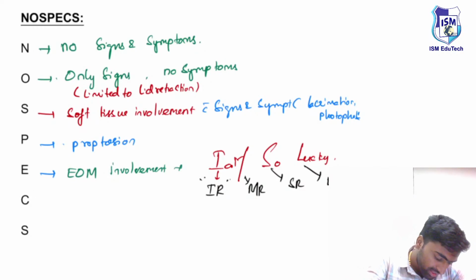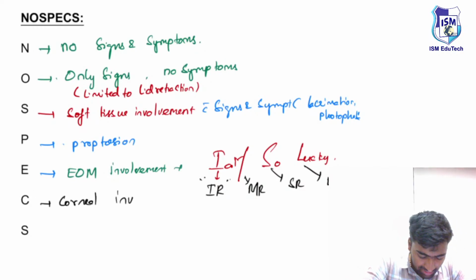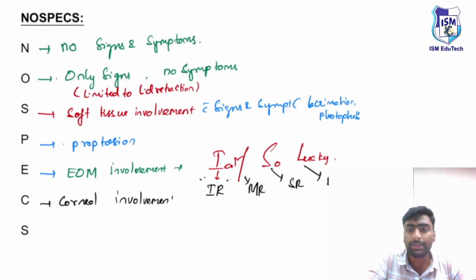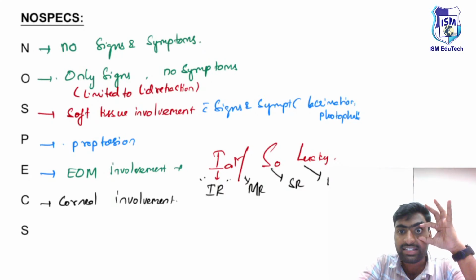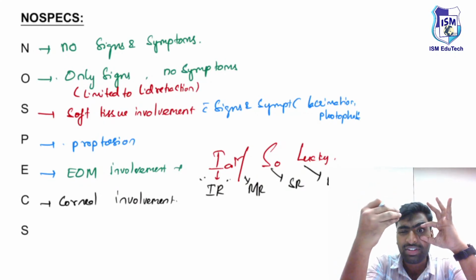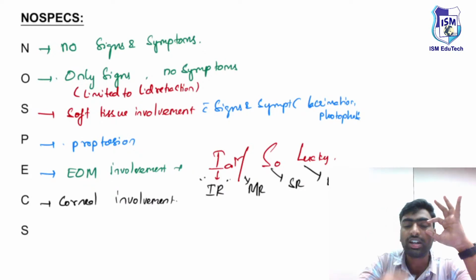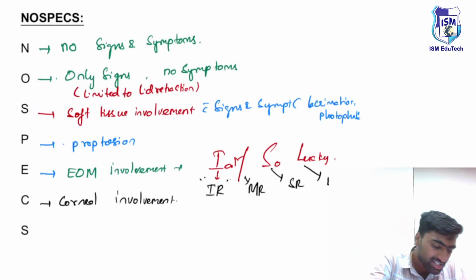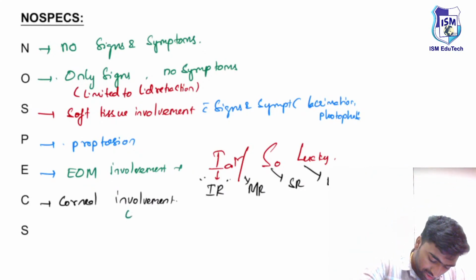Next one is corneal involvement. Why is there corneal involvement? Because the eye is getting opened, more light is exposed here, and because of this more light exposure, it leads to a condition known as exposure keratitis.